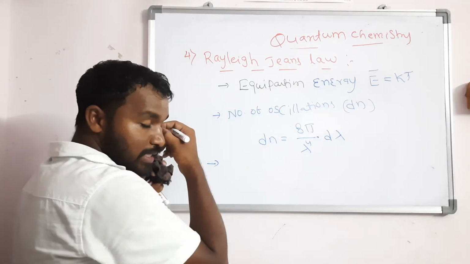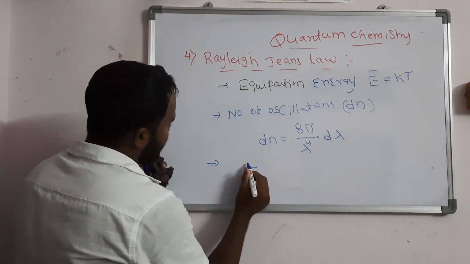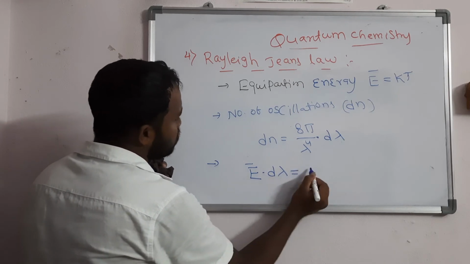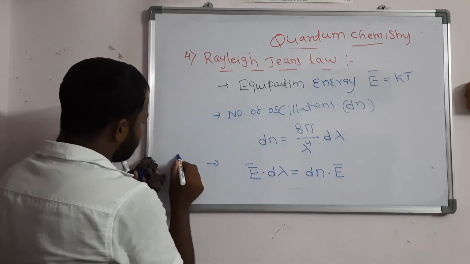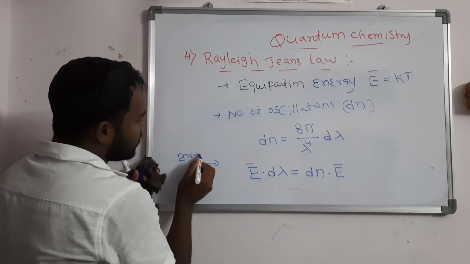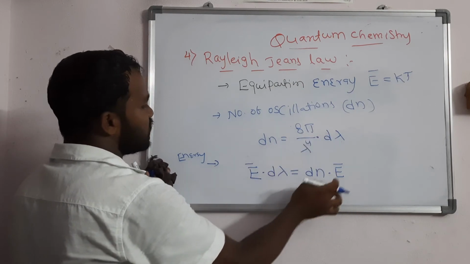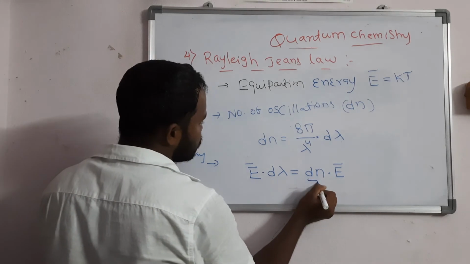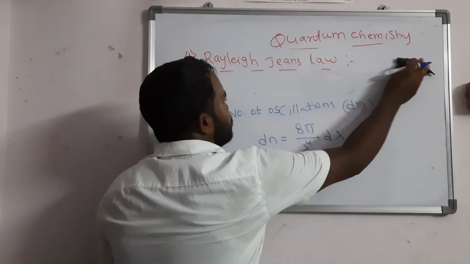So energy density is given by E bar into d lambda. It is equal to dn into E bar. Now this is nothing but the energy density. Energy density is the number of oscillations into the equipartition energy. So now you should substitute the dn and E bar values. What you will get,